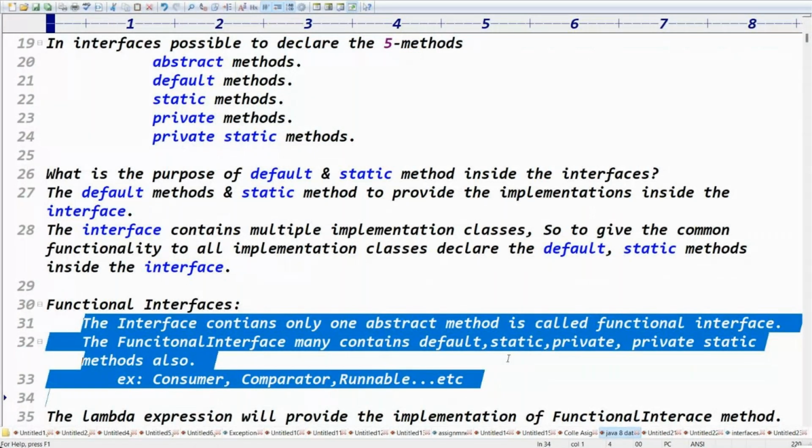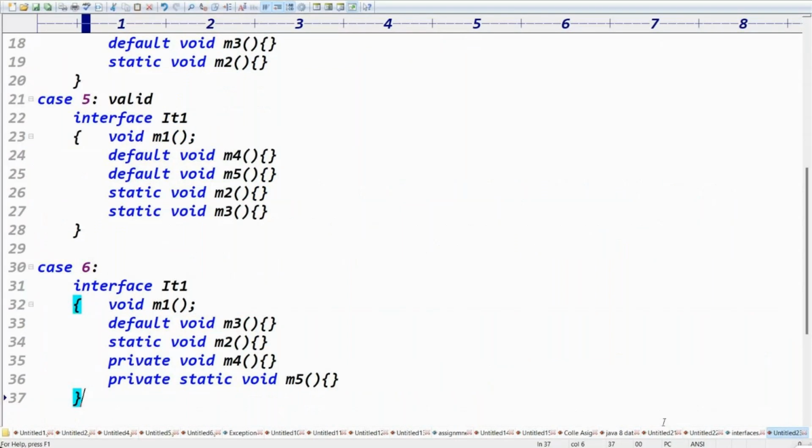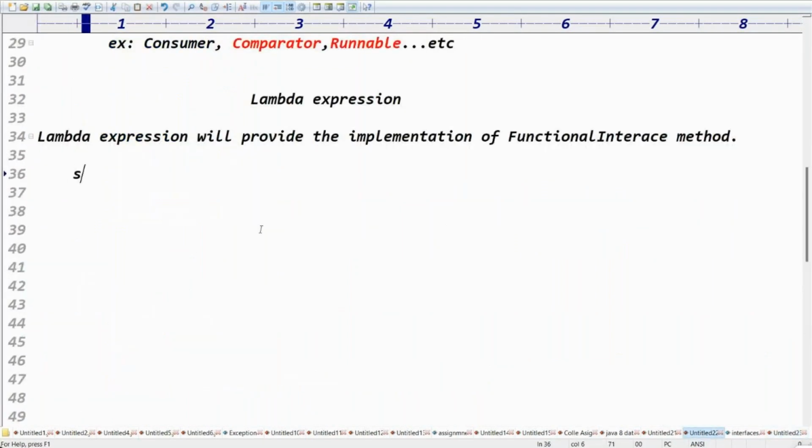The syntax for the lambda expression we have to see. The syntax for the lambda expression is very simple. The syntax is an arrow. Before the arrow, we have to pass the arguments. Before the arrow, what do we pass? Arguments. An arguments list, depending on your requirement. These are the arguments list.